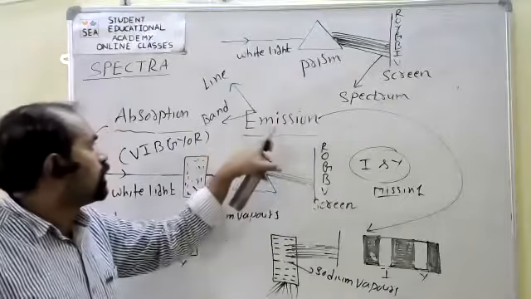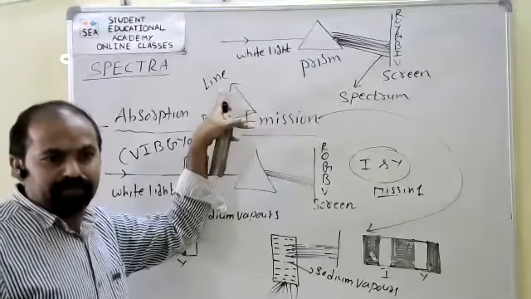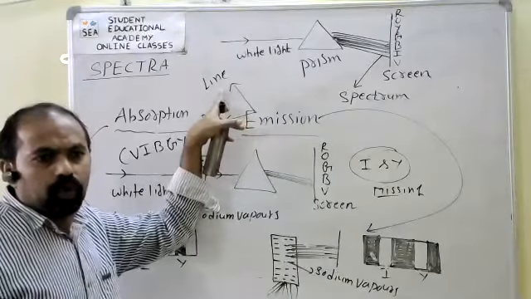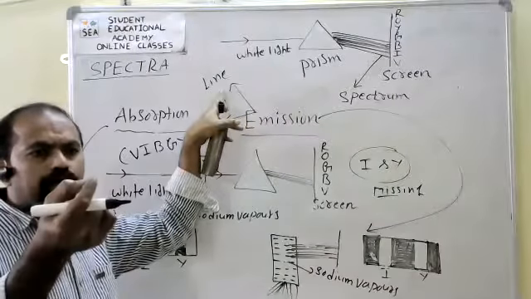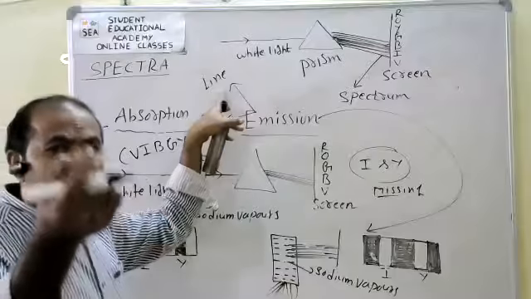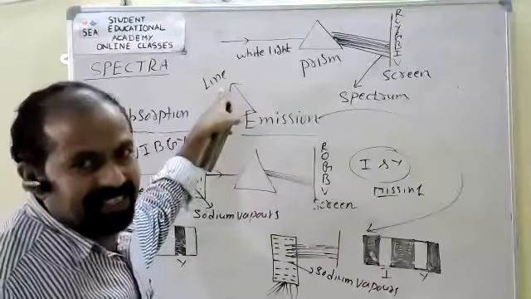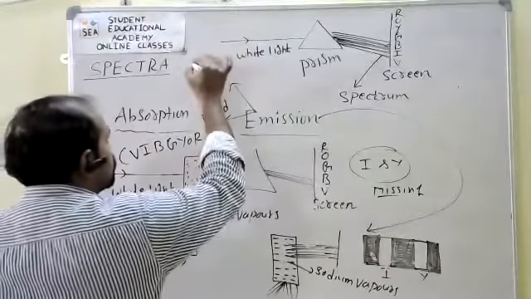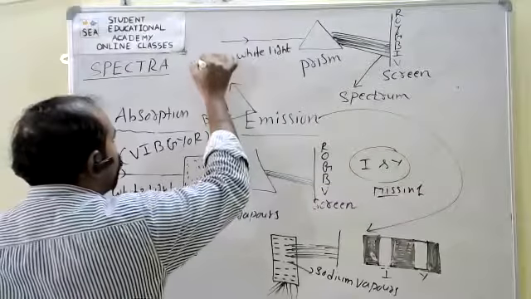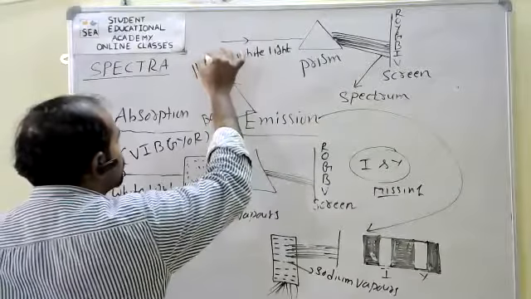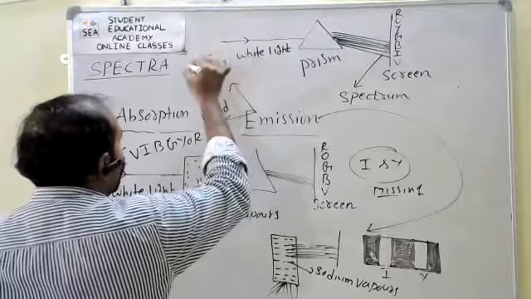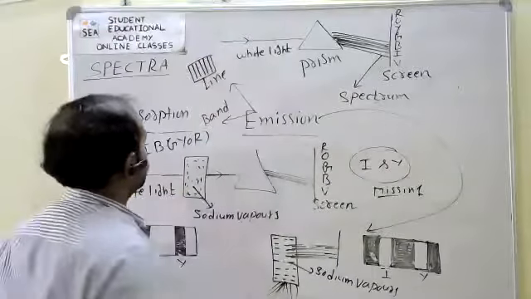Generally, the line spectrum contains sharp, distinct, well-defined lines. Like this, sharp, distinct, well-defined lines are present. This is called line spectrum.